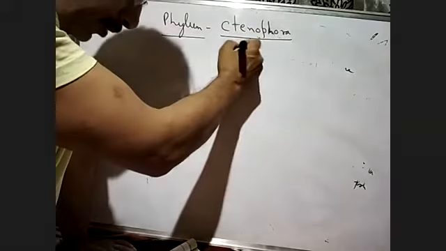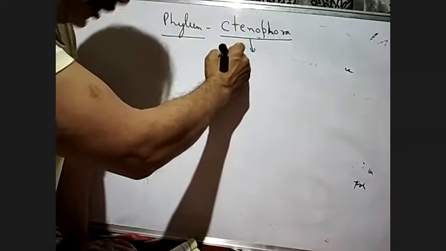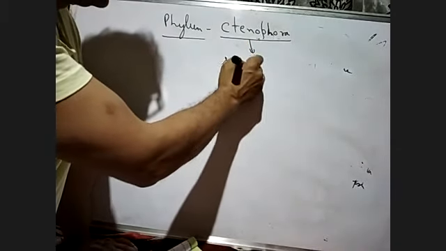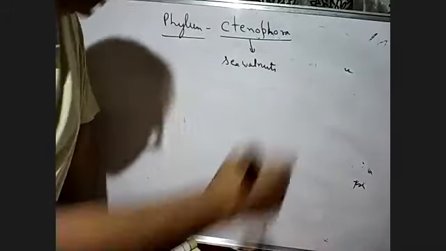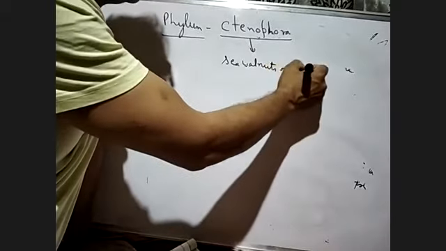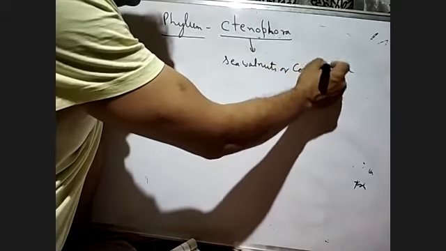Ctenophora are commonly known as sea walnuts. They are called sea walnuts because their shapes are just like walnuts, or they are also called comb jelly.